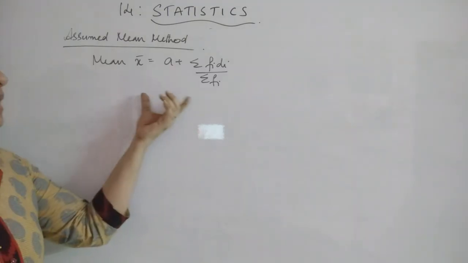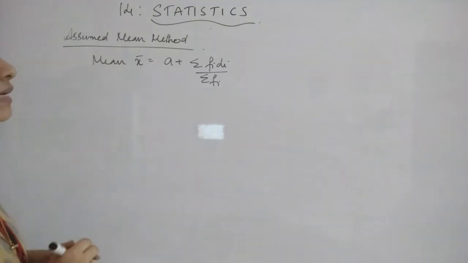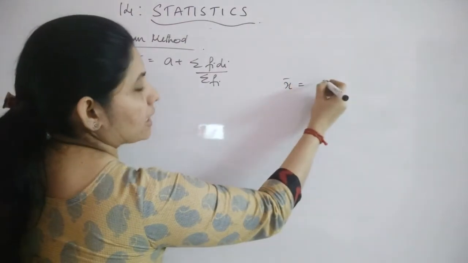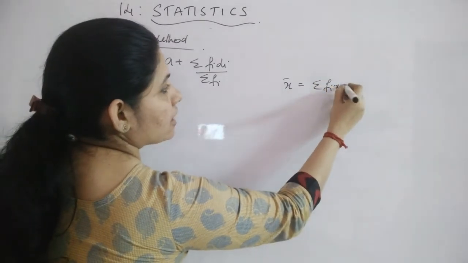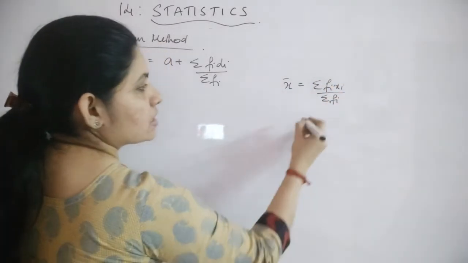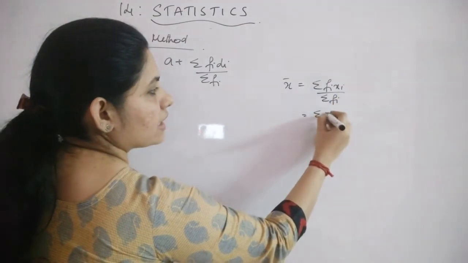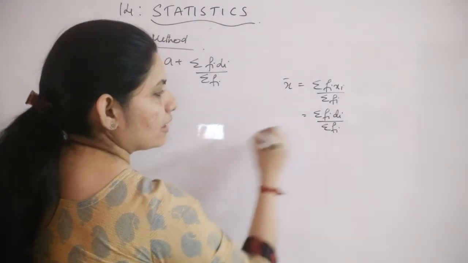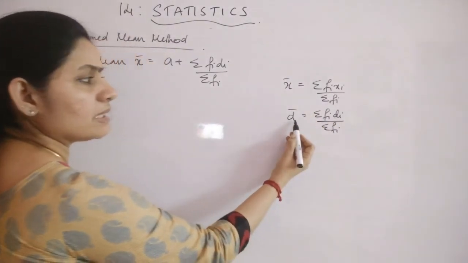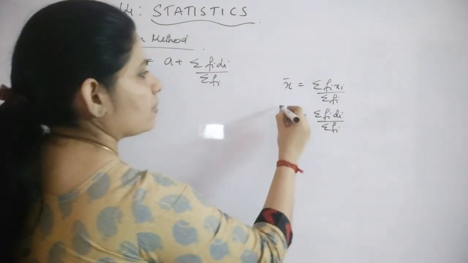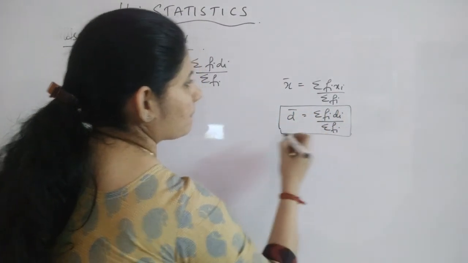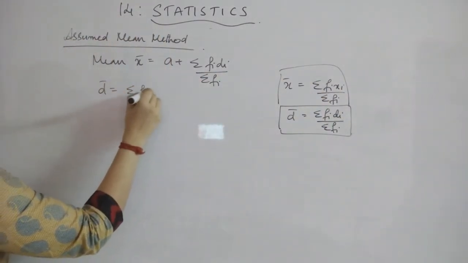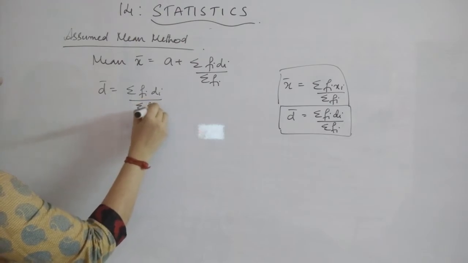Okay. Explaining this formula mathematically, we will start with the known concept. What we know is, normally we will define x bar as sigma fi xi divided by sigma fi. So if we are replacing xi with di, we are just denoting sigma fi di divided by sigma fi as d bar. That is, it is the mean of the deviations. Now we are starting with d bar is equal to sigma fi di divided by sigma fi.